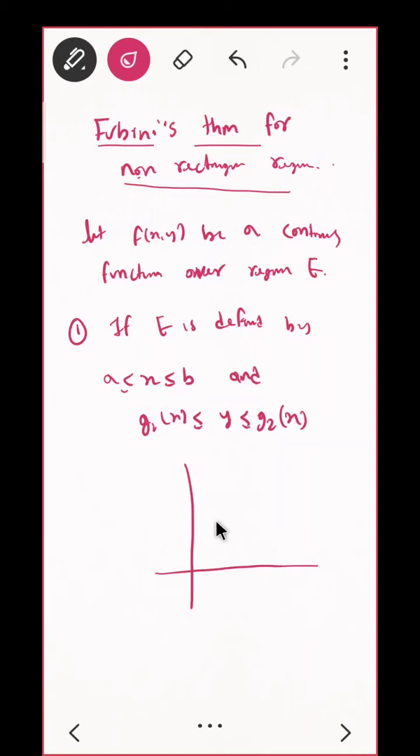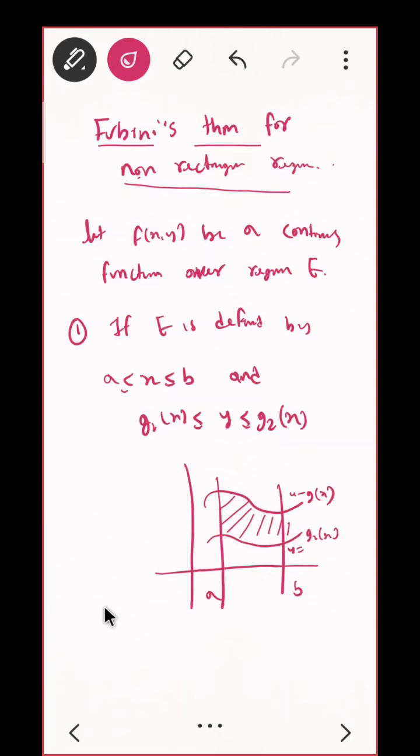On the x axis it is A to B, so here it is A, here it is B. On the y axis it will be something like this: this is g1 of x and this is g2 of x. Do you see that? This is y equal to g1, this is y equal to g2. This will be your region, correct? So what will be your double integral? Can somebody tell me how we do the double integral?